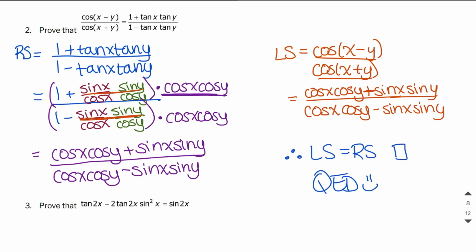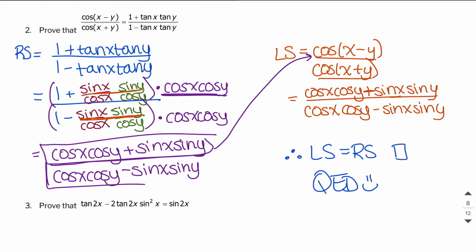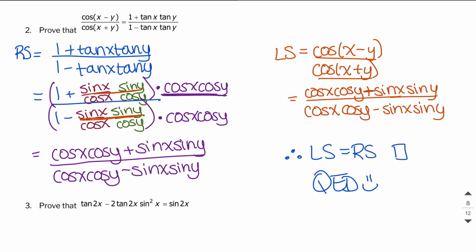Okay, another option is you can just keep working on the right side and use this to say that it's equal to cosine of x minus y, and write this to say that it's equal to cosine of x plus y, and then leave the left side exactly as is, and then you would still have shown that the left side is equal to the right side.